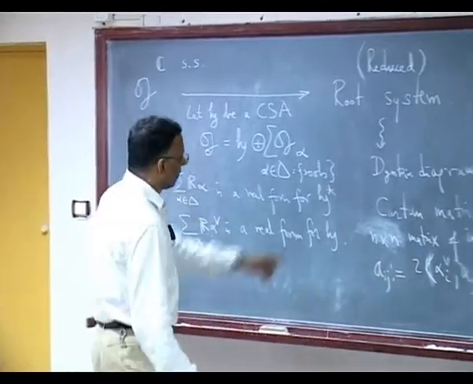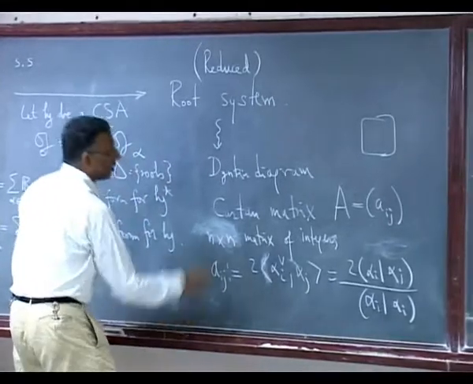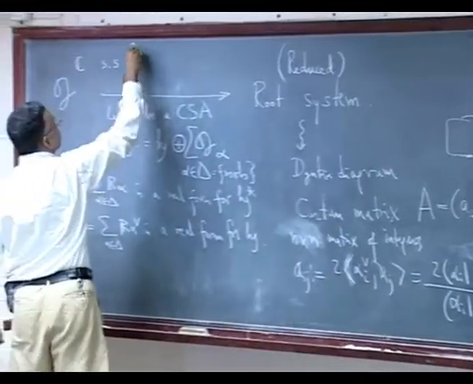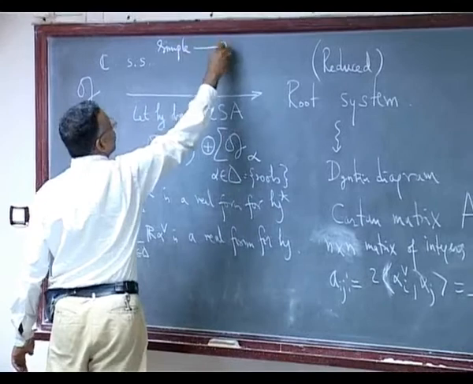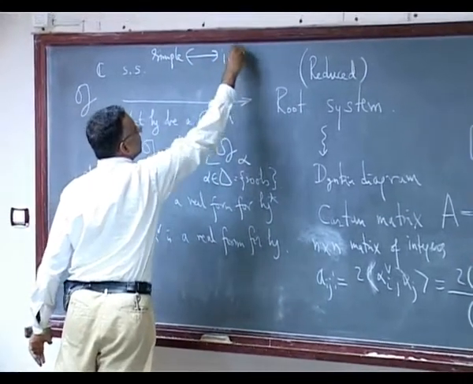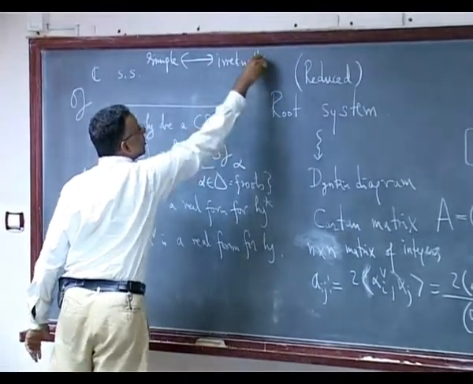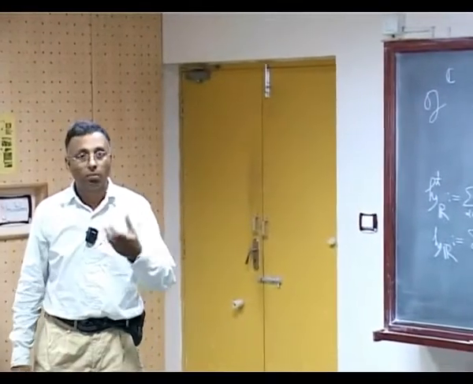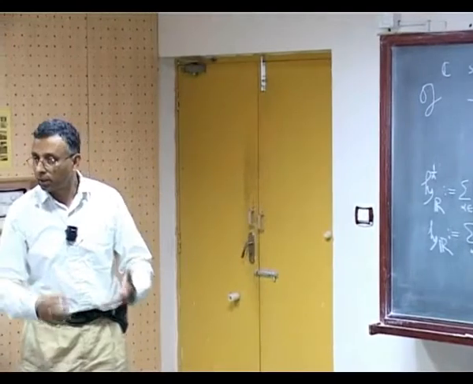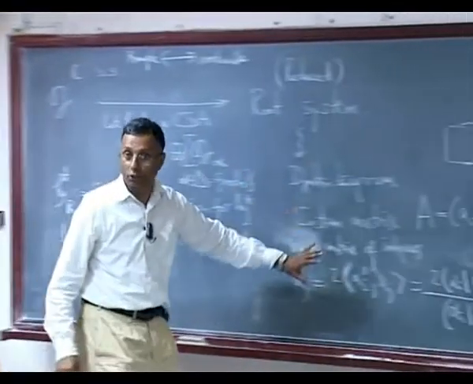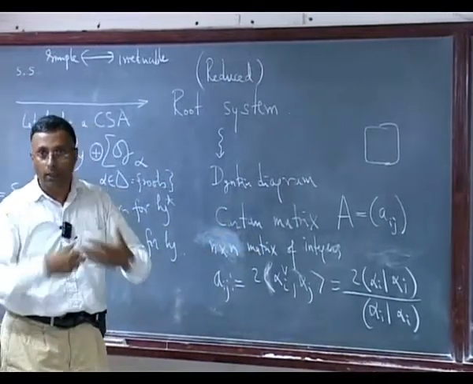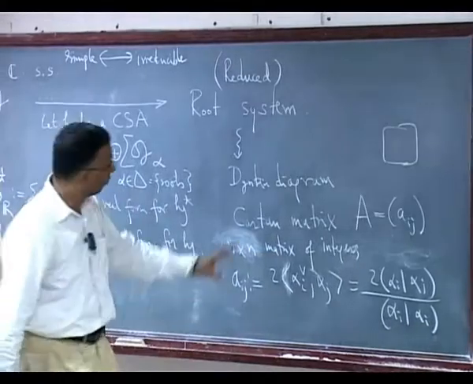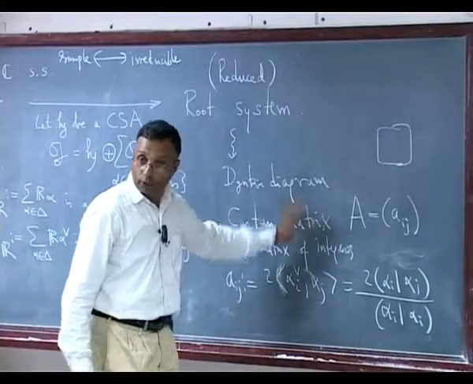So here, if you take simple, here you will get irreducible. Since we know that semi-simples can be built out of simples, let us just worry about irreducibles, a notational reduction that we do. We will worry only about irreducible stuff here.